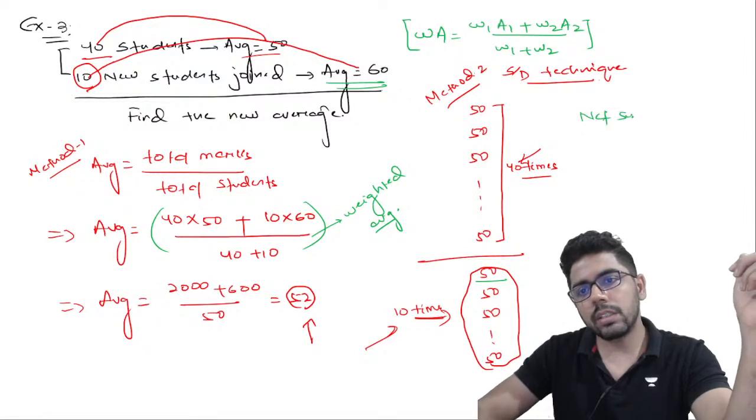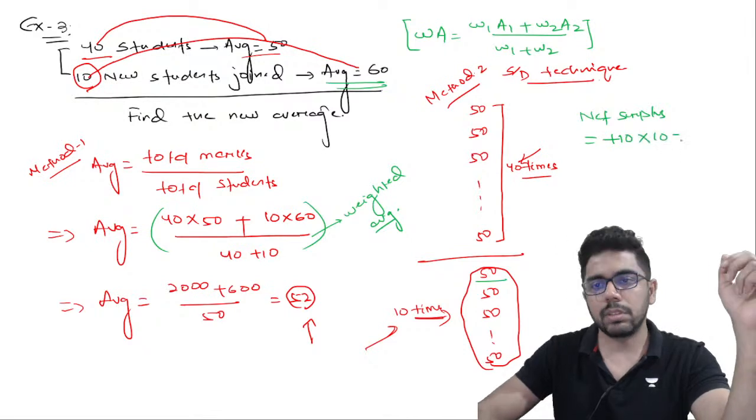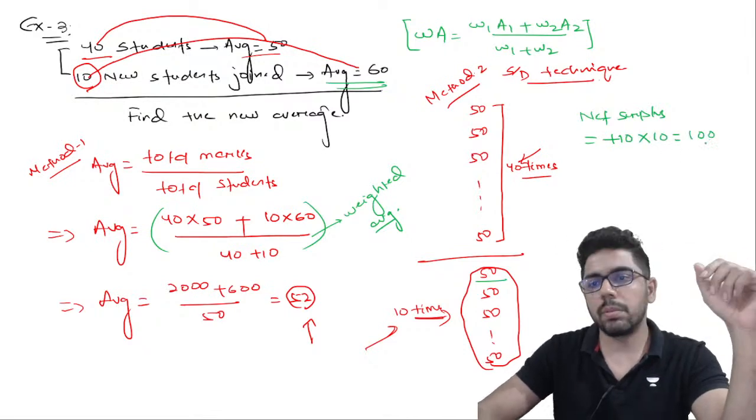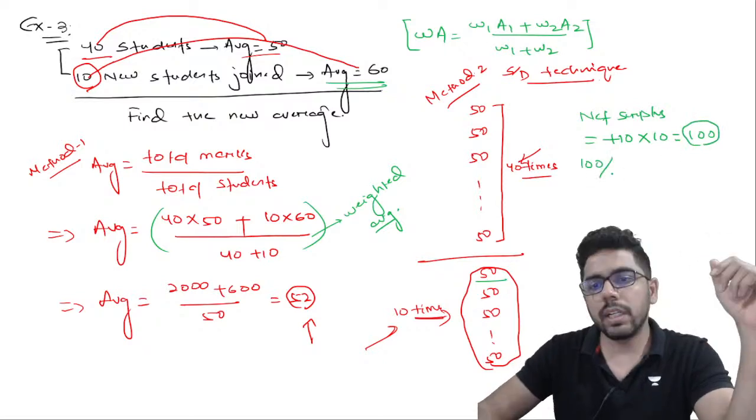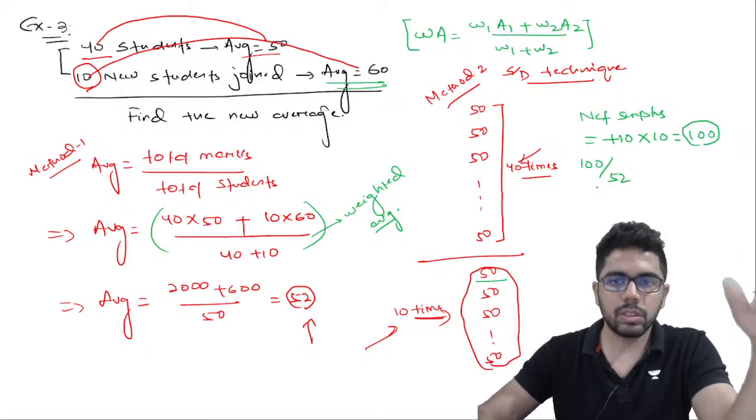And I will get a net surplus. Net surplus of how much? Each of them has got an extra 10 and it is 10 times. 10 of them. So total net surplus is 100. What do you do with the net surplus? You will divide the net surplus equally amongst all students.